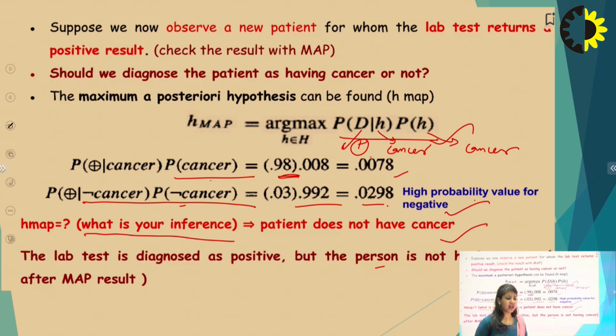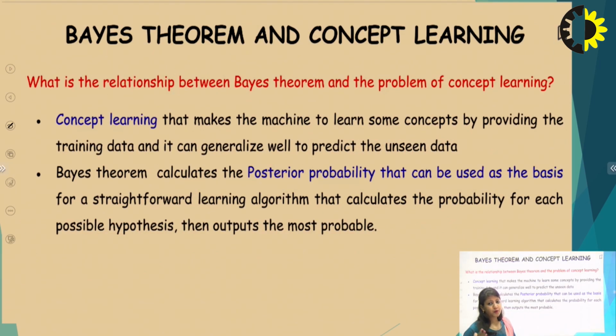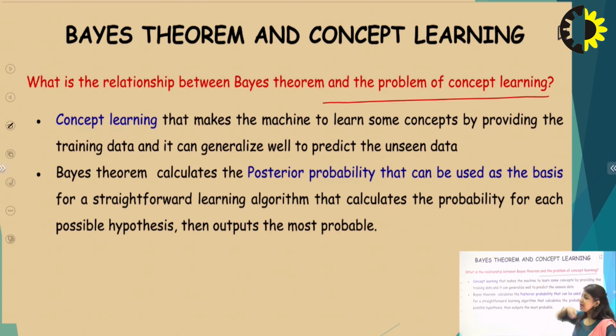We can also verify, among the several hypotheses, what is the maximum hypothesis that proves to be true. So, Bayes theorem and concept learning. What is the relationship between Bayes theorem and the probability of concept learning? Concept learning makes the machine learn some concept by providing the training data, and it generalizes well to predict the unseen data. So this is one part based on the Bayes theorem.